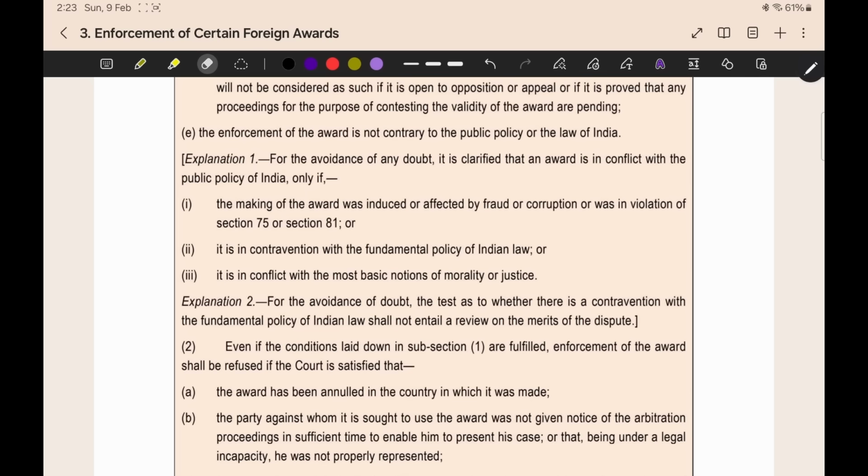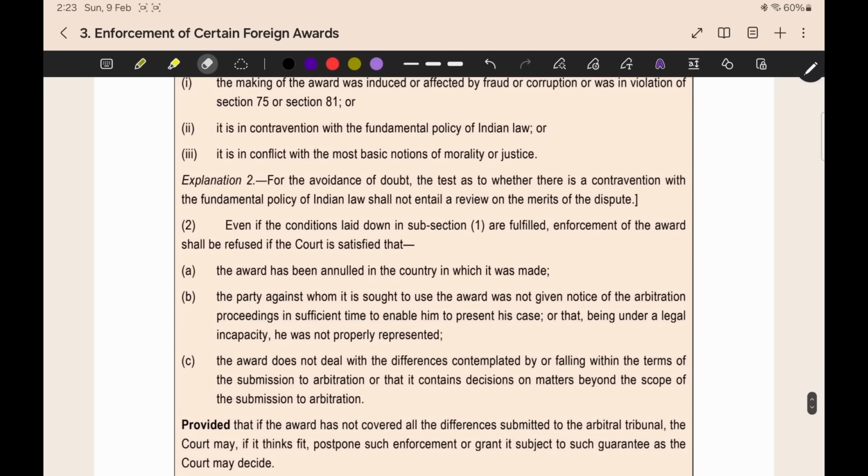For avoidance of doubt, whether there is a fundamental policy breach or not, for that you should not make a review on the merit of the dispute. You should not go into the details. You should check only the award. Next point is, for the first point, the party should furnish the proof, and here, even if the court is satisfied, you need not furnish any proof.